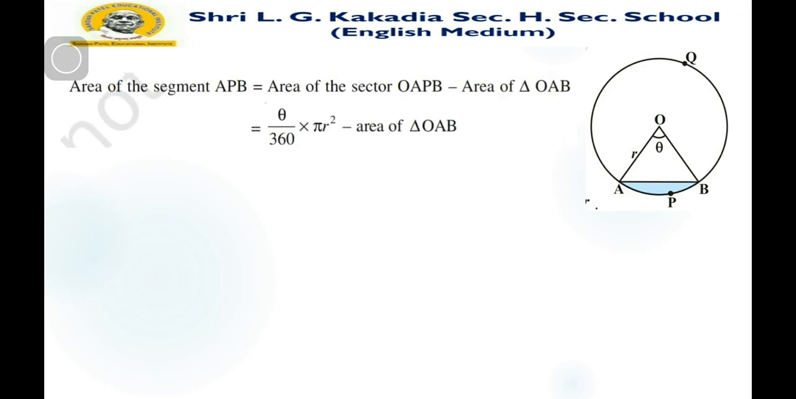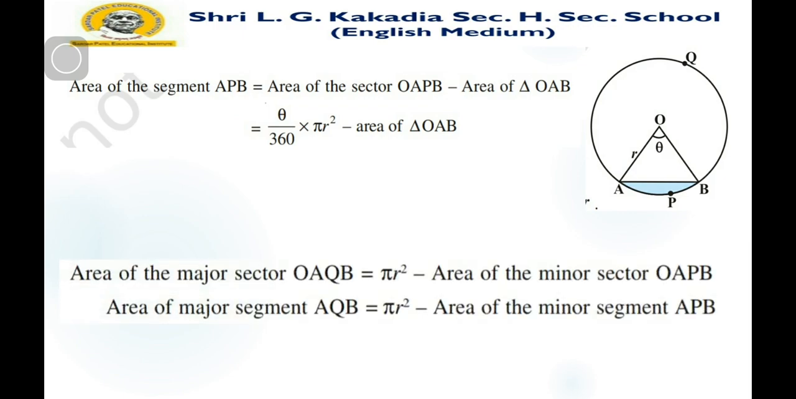So the area of this segment APB is equal to the area of sector OAPB minus the area of triangle OAB. We can find the area of sector OAPB, that is theta by 360 into pi r square. Subtracting the area of triangle OAB, we can find the area of segment APB.